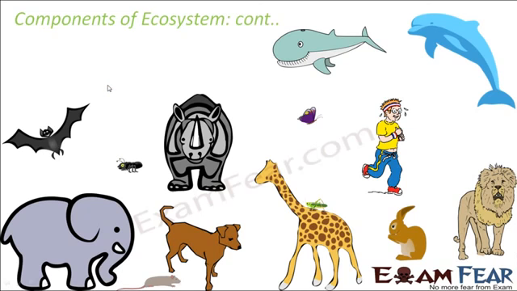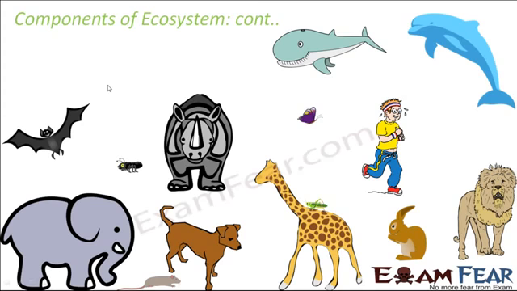When you talk about an ecosystem, you see a huge variety of living organisms. Forget about the non-living things. The living organisms itself exist in a huge variety, starting from tiny insects to huge animals like elephants or rhinoceros, to very different varieties of animals. You have fishes, you have birds, you have insects, you have human beings.